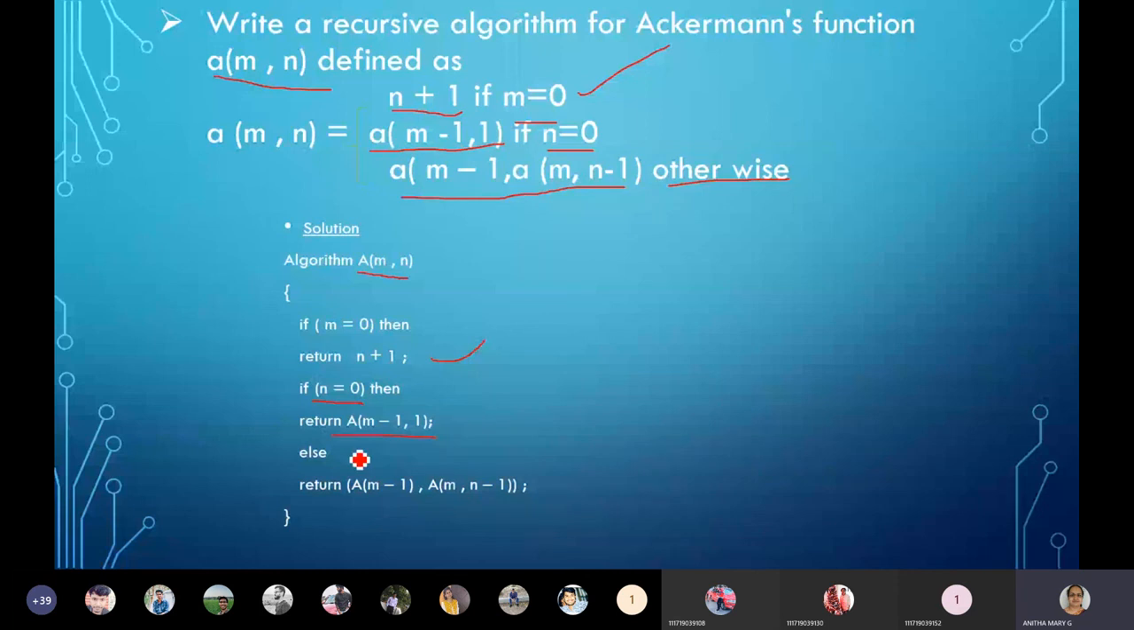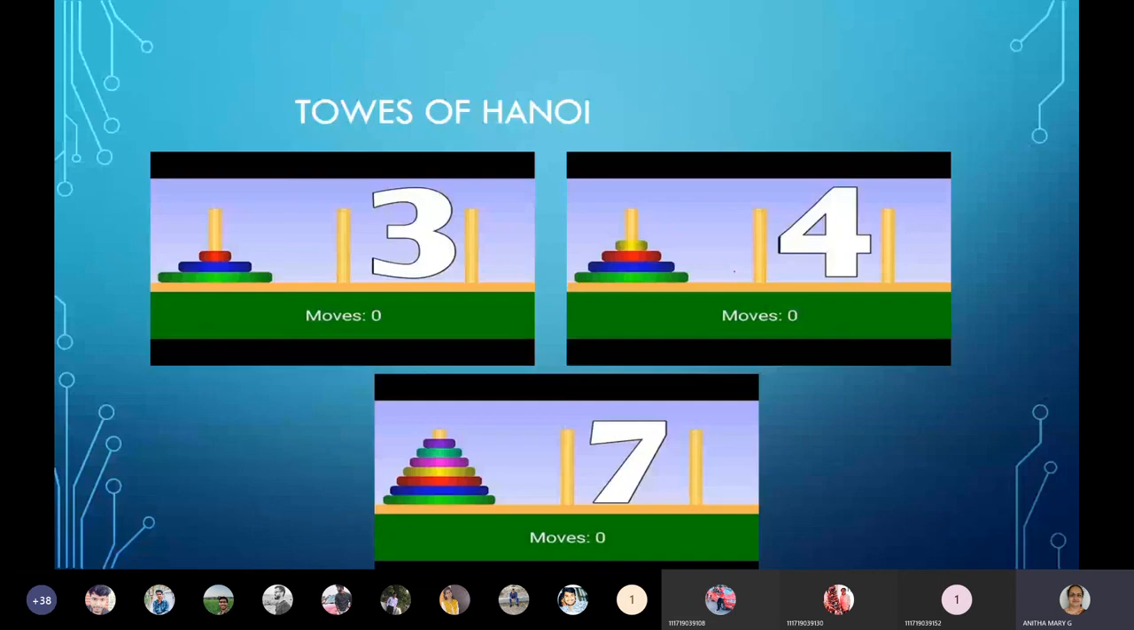Why are we writing the else part? Otherwise, they said, other than these two conditions, so else. So what it has to return? That is what we are writing. Sometimes in the examination, they may give you some function or problem like this and they may ask you to write the solution, write the algorithm for the given one. Okay, so moving on to the next one.